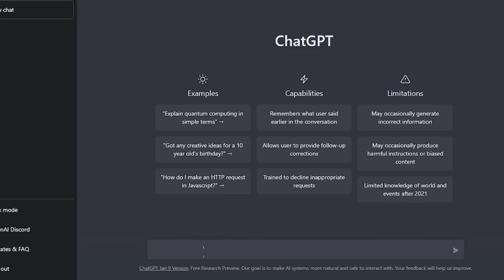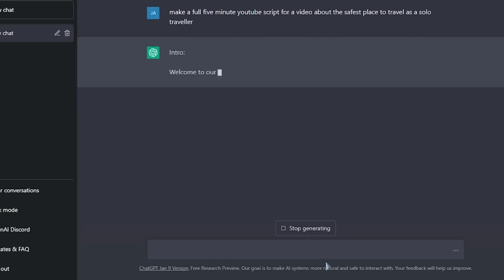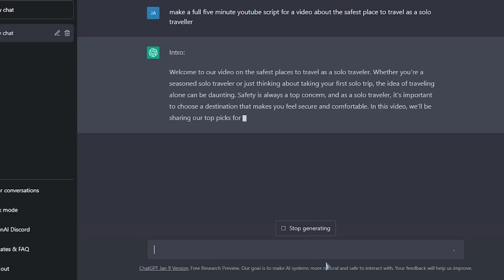For this example, I've asked ChatGPT to write us a full 5-minute YouTube script for a video about the safest places to travel as a solo traveler. And as you can see, ChatGPT is doing its thing. It's writing out that full script for us. When you're creating a faceless YouTube channel, this is the part that's going to take the most time. So it's really nice that we have this tool available to expedite the time it takes to create your script.